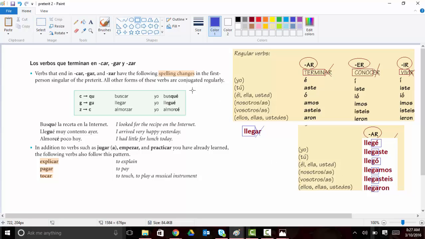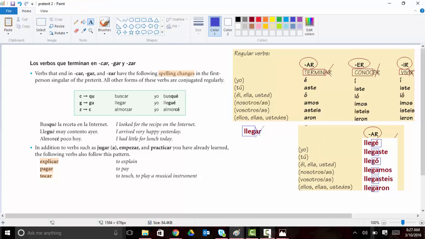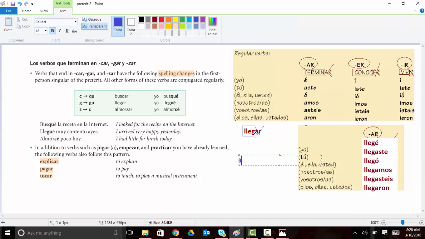So when we conjugate this verb, if I have my llegar for the yo form, because I'm going to put an E here, and I want that E to not change the sound of my G, I put a U in here.